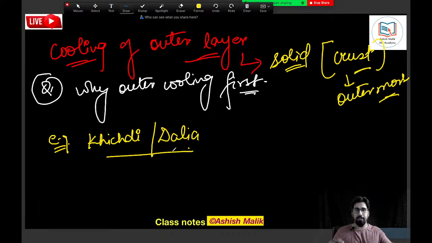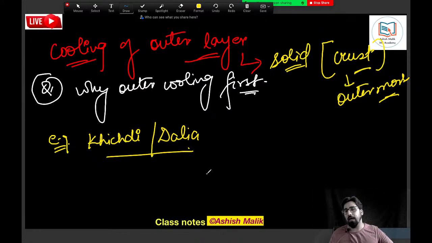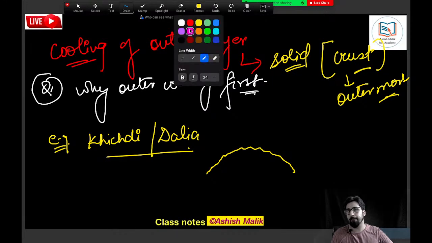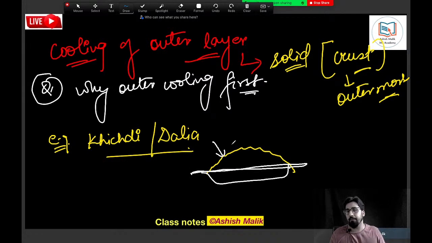Whenever you eat any of these things, when your mother has given you khichdi or dalia, the outer layer of the khichdi or dalia cools down first, no? If you have ever noticed, if this is your khichdi or dalia in your plate, you see the outer layer becomes cooled down first because it gets in touch with the air.